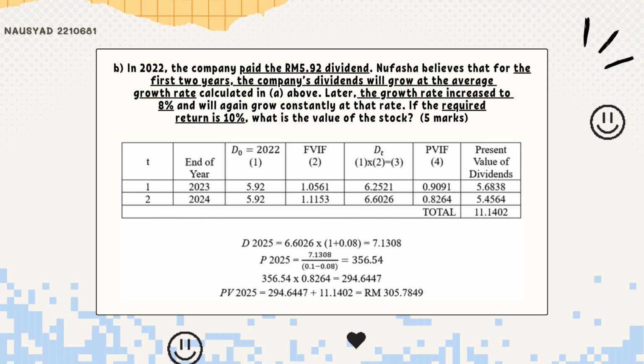So we have acknowledged the constant growth rate and the variable growth rate. So the variable growth rate requires 2 years, which is T1 and T2. The dividend paid is RM 5.92.